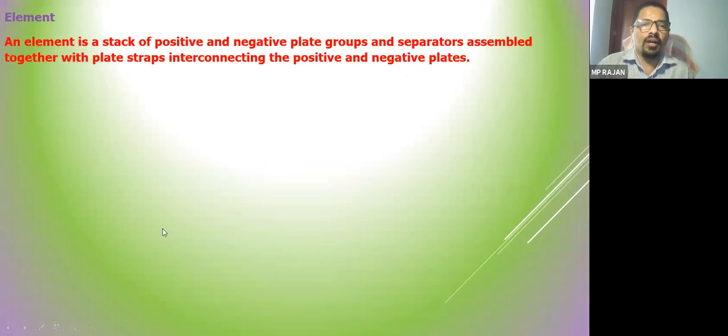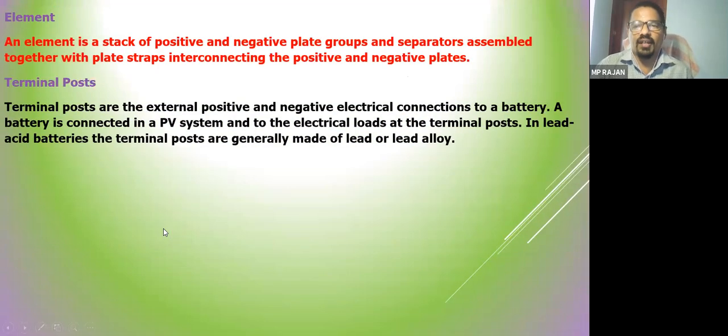Element means a complete cell, a stack of positive and negative plates. One cell is called an element. Terminal post, as shown, is the external positive and negative connection of the cell, maybe in a post shape. So we can take supply from this terminal as the total voltage of the battery.